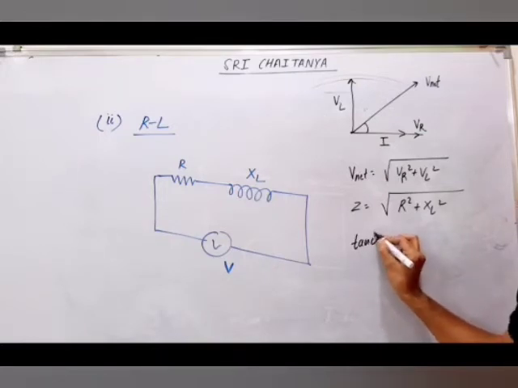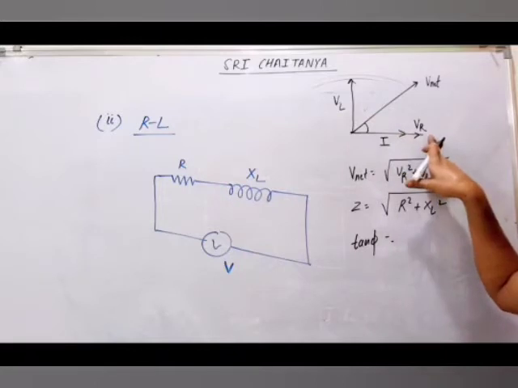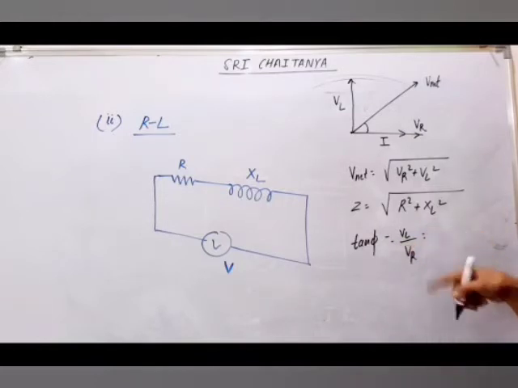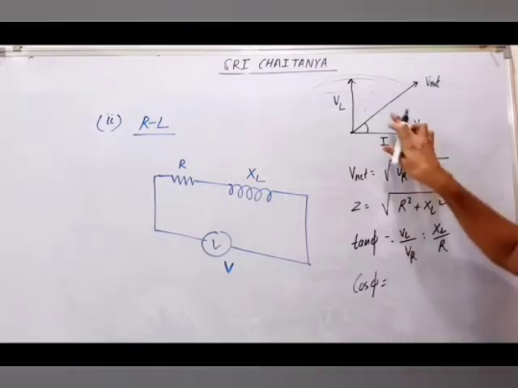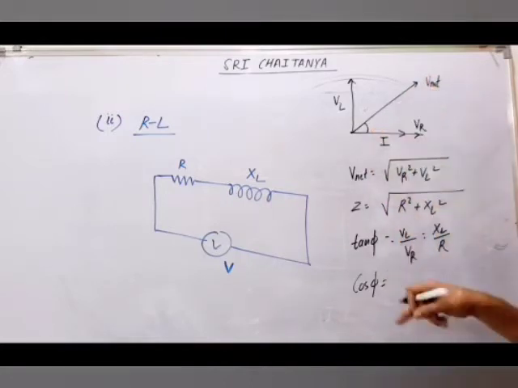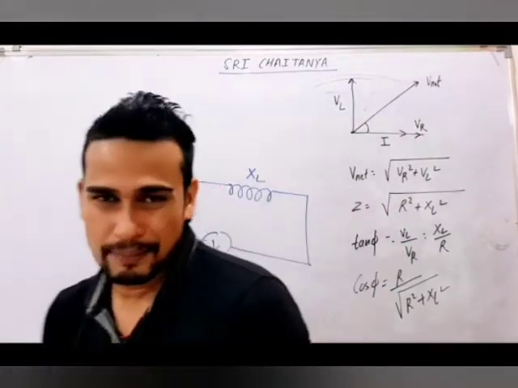Tan phi will now be perpendicular by base, that is VL by VR. You can write VL as I into XL, VR as I R. So this will finally give you XL by R. Cos phi you can write directly as R by Z, that is base by hypotenuse. That is R by under root of R square plus XL square. Okay, so the same formula came.